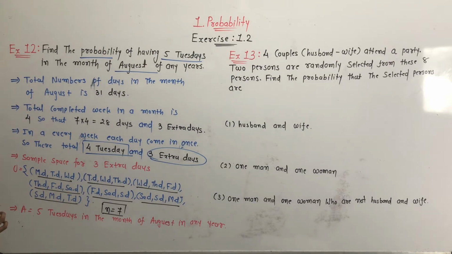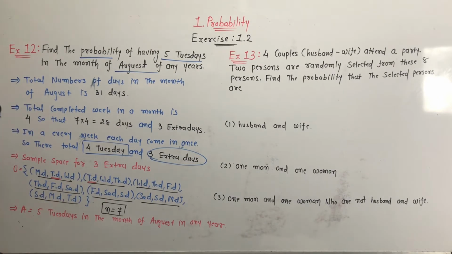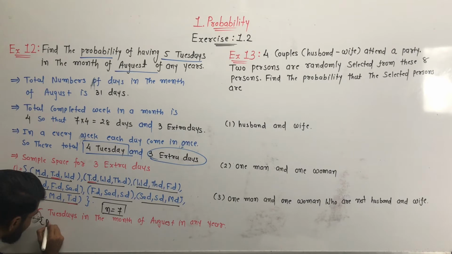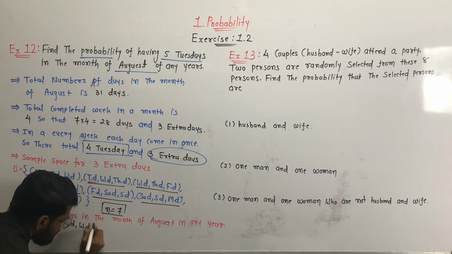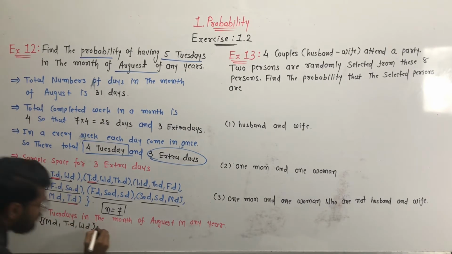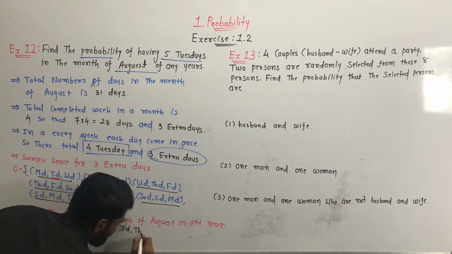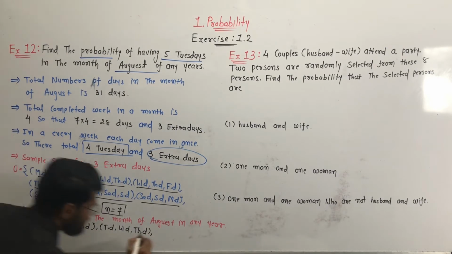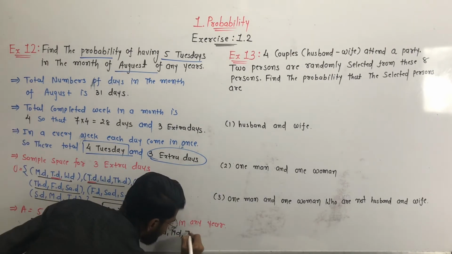ट्यूसडे वाले. ओके, तो ट्यूसडे, हियर इज द ट्यूसडे. Yes, we have to select a Tuesday. Then there is also Tuesday, and last one, yes, there is also Tuesday. So our sample points of the event A are Monday, Tuesday and Wednesday. Yes. Okay. Then Tuesday, Wednesday and Thursday, and third one is Sunday, Monday and Tuesday.